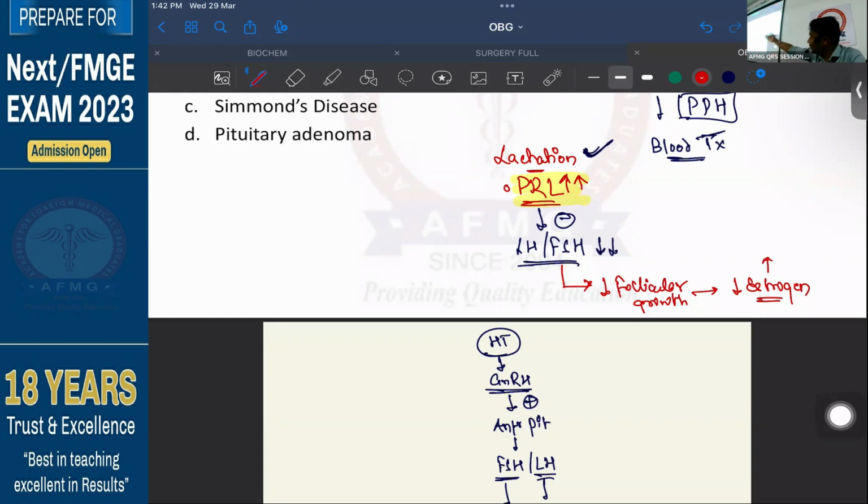Anyways, LH is already low and estrogen is also not increasing. Therefore, will the patient have ovulation? Patient will have no ovulation. And therefore, will there be menses? No. So that is the reason why the patient is having amenorrhea.